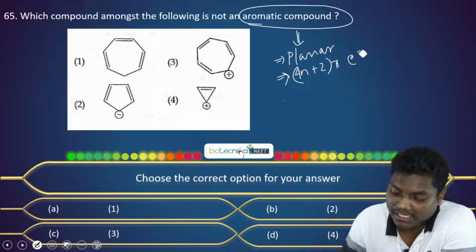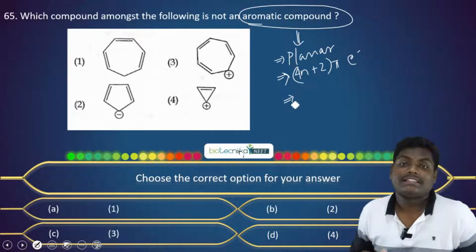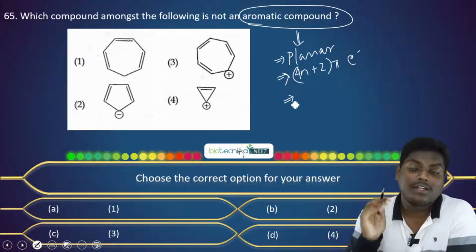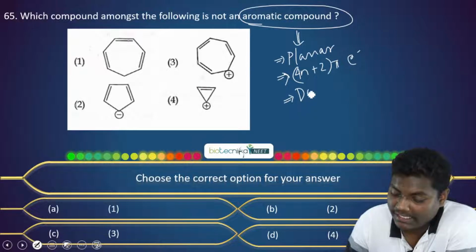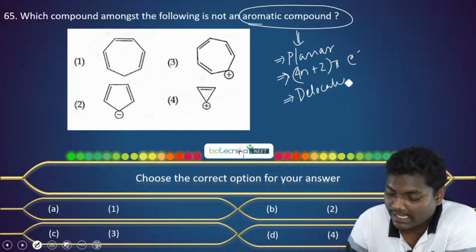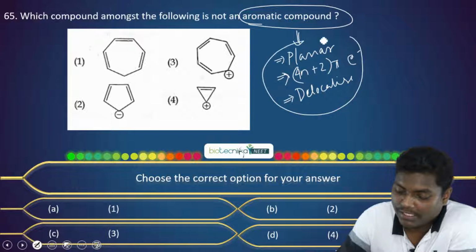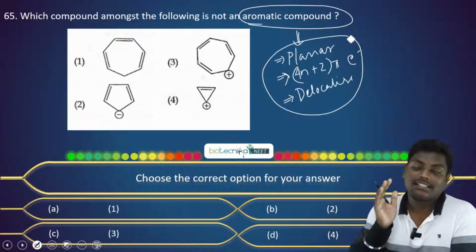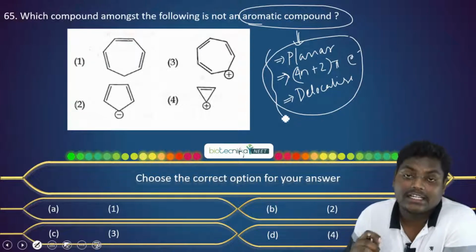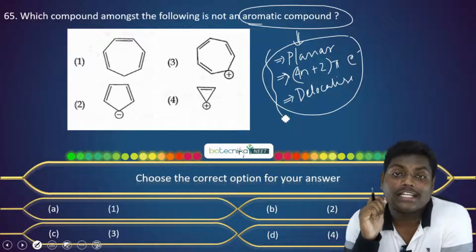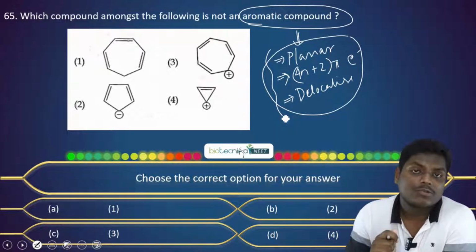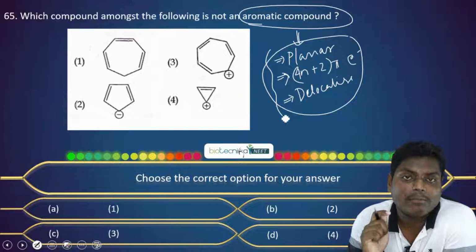4n plus 2 pi electrons. And the third most important thing is it should delocalize. The electrons present should be delocalizing inside the system. So these are the conditions you need to check for declaring a compound to be aromatic. So let's check these conditions one by one in these compounds and decide.